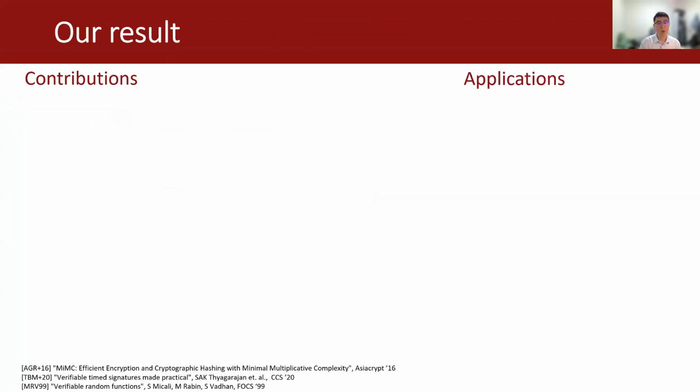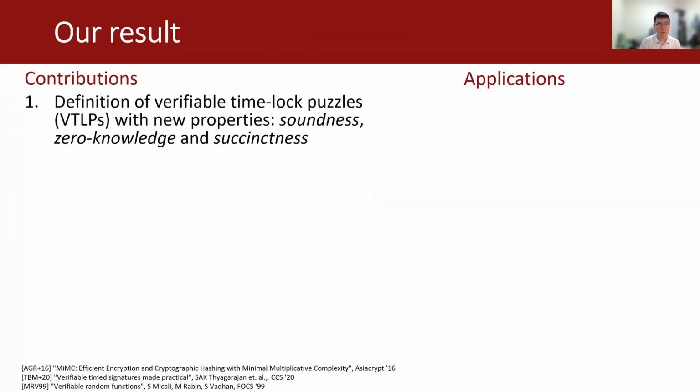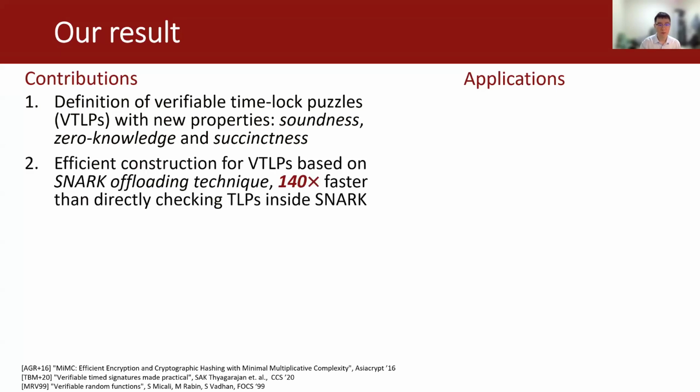Let's see our result for solving this problem. First of all, we provide the definition of verifiable time lock puzzles, or VTLPs, with new properties of soundness, zero knowledge, and succinctness. And then we provide a very efficient construction for VTLPs based on SNARK offloading technique, which is 140 times faster for the prover time than directly checking time lock puzzles inside SNARK.